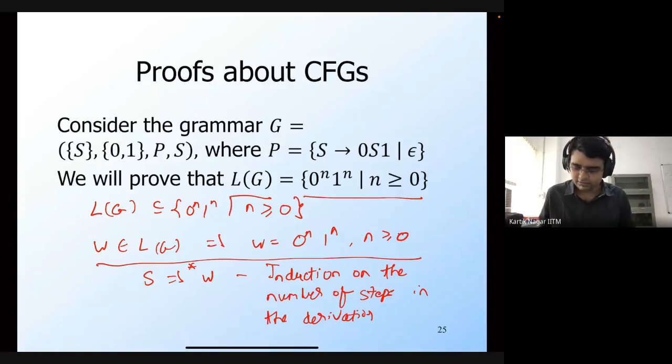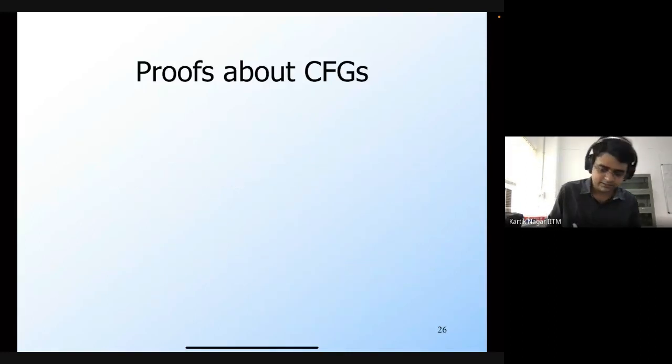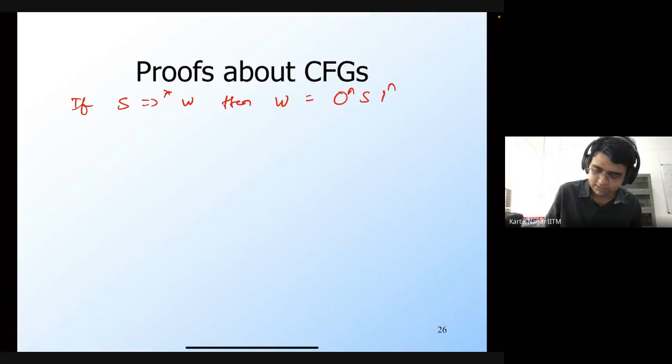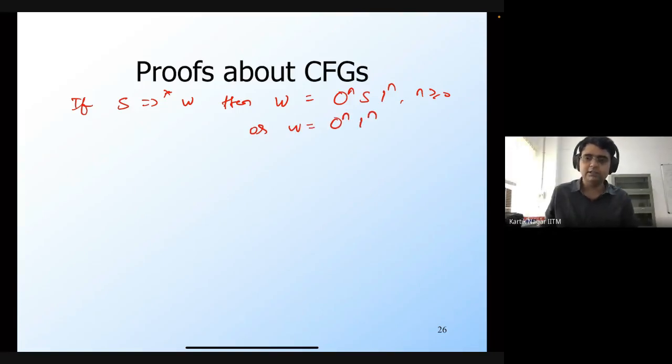Yeah, so it's correct, right? So let's write down the inductive hypothesis properly. The inductive hypothesis is that if S derives w in any number of steps, then w is either equal to 0^n S 1^n, where n is greater than or equal to 0, or w is equal to 0^n 1^n. So this is going to be our inductive hypothesis. This is what we are actually going to prove.